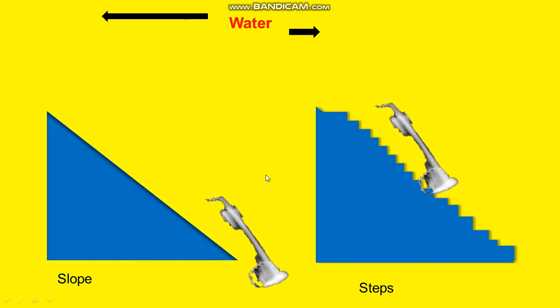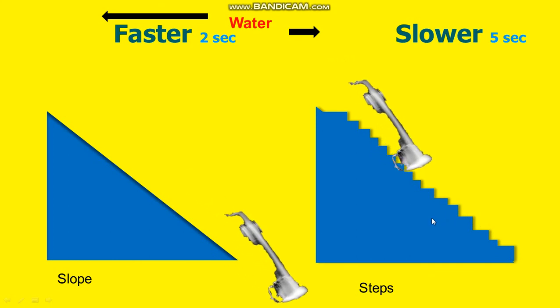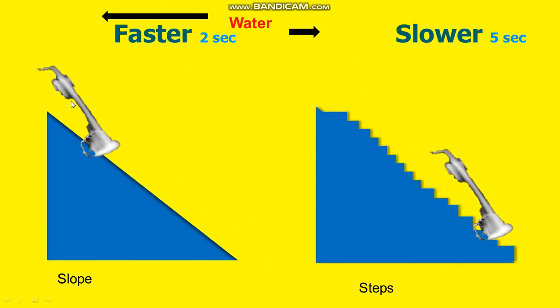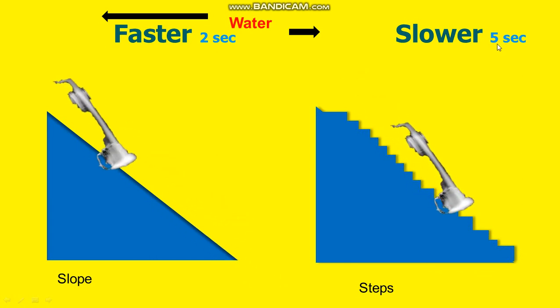So the faster one is the slope and the steps one is slower. This is only taking 2 seconds and here it is taking 5 seconds.